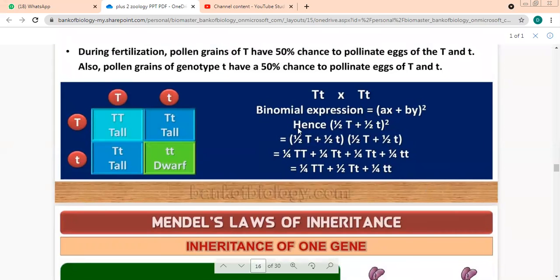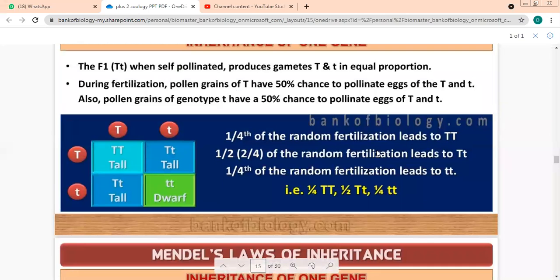Here we learned how to open the expression. This was also half chances. This is also half chances. So we took half t plus half t. We opened this identity. Same thing we did here. Out of 4, capital T is how much? 1 by 4. How much is this, capital T, small t? 1 by 2. 50%.